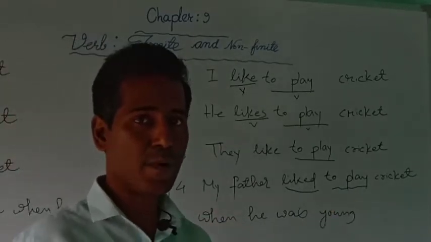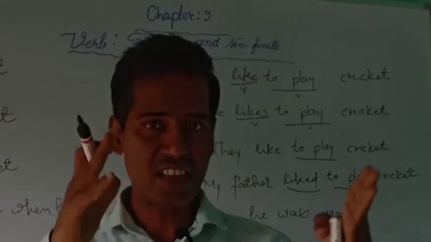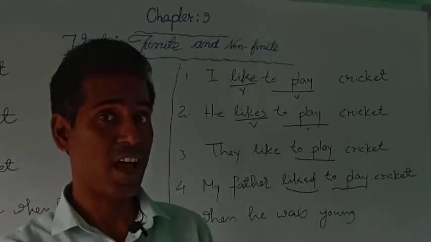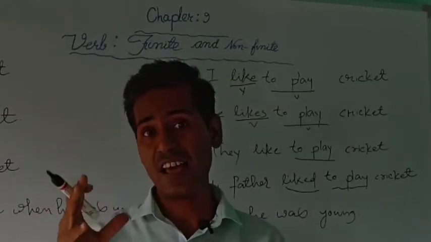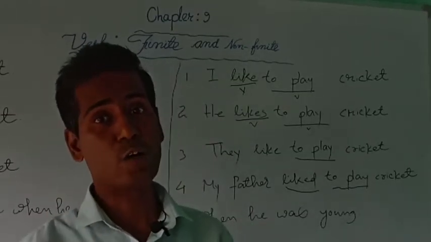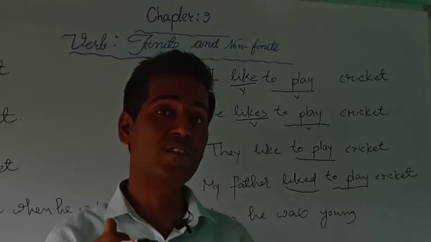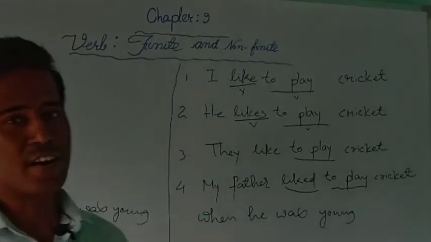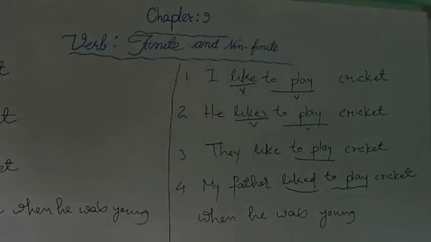So this kind of verb which is not limited, not controlled by the number and person of the subject as well as the tense of the sentence is called non-finite verb. So clear, it's very simple. What is a finite verb? What is a non-finite verb?